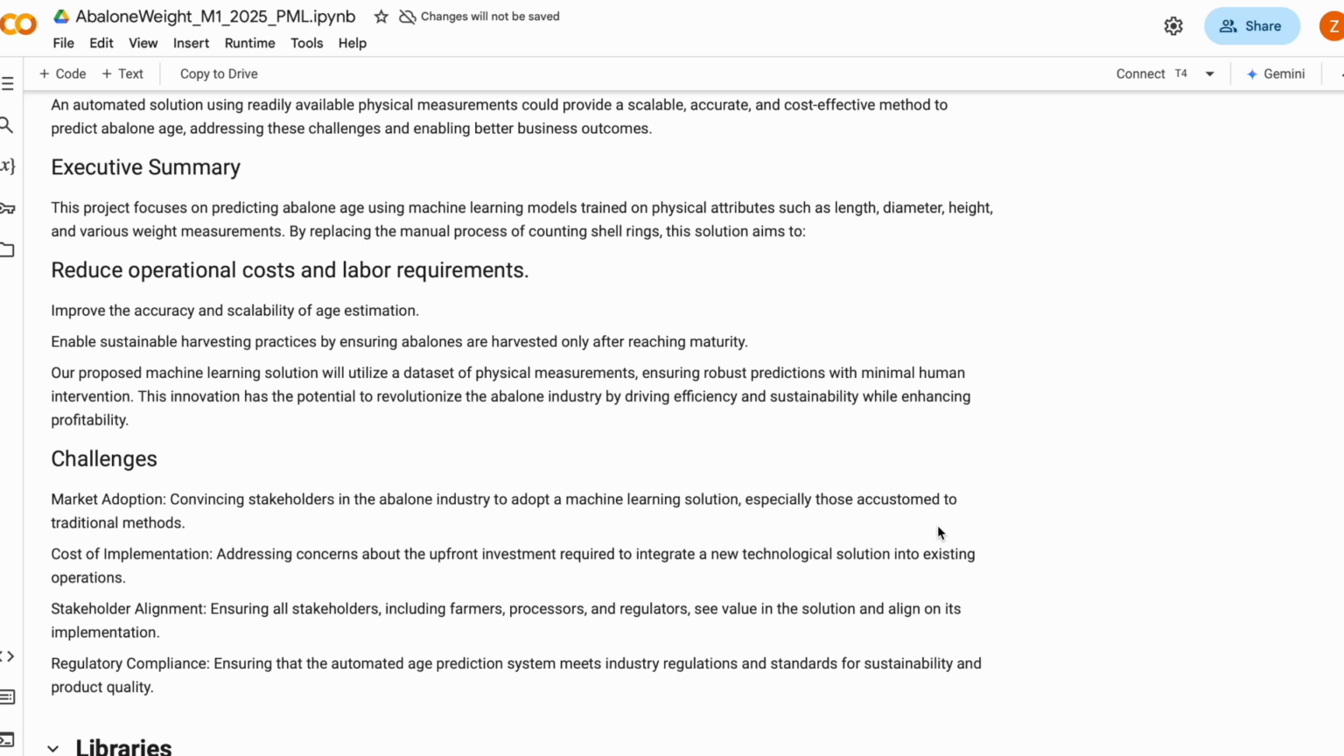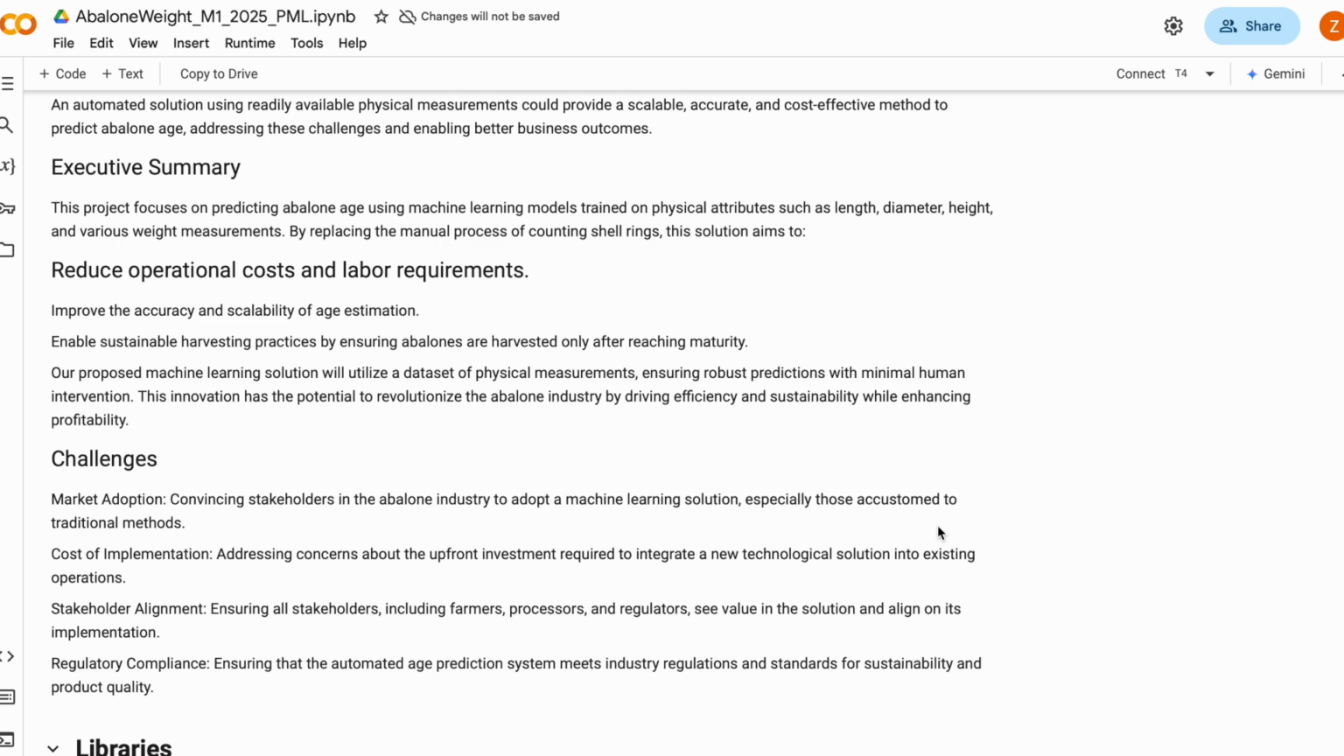A machine learning-based solution can automate abalone age and weight prediction using easily measurable attributes such as length, diameter, height, whole weight, shell weight, and viscera weight. This allows faster sorting, optimized pricing, and sustainable harvesting.